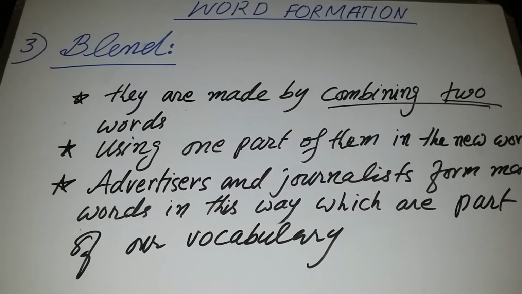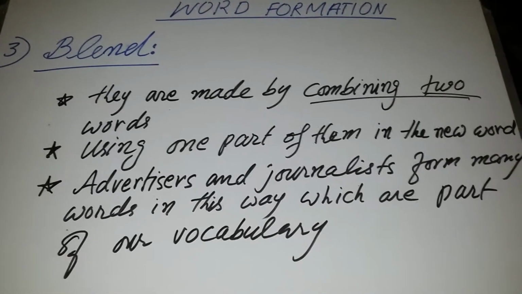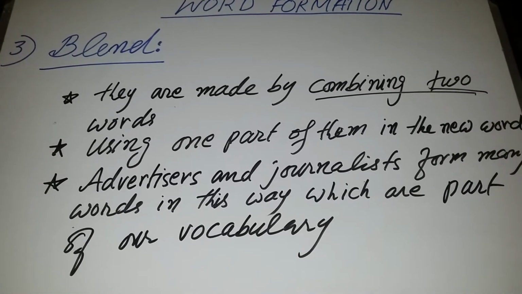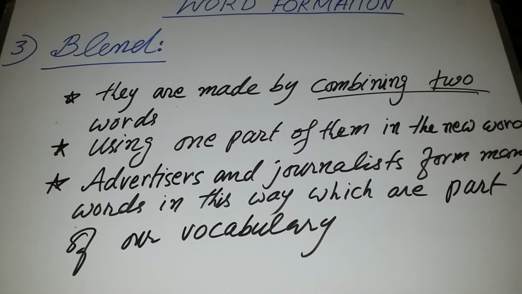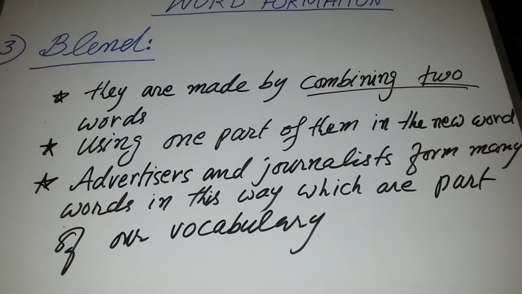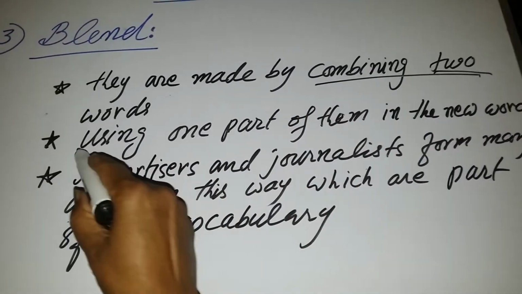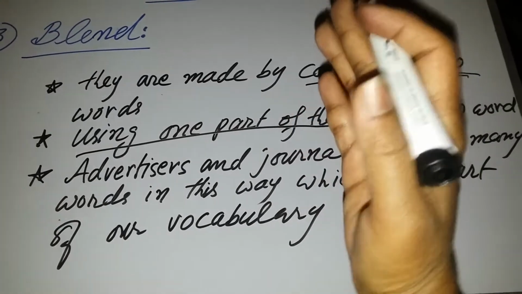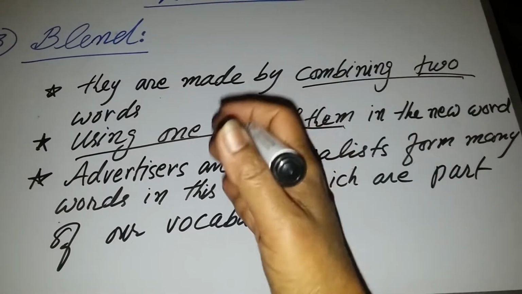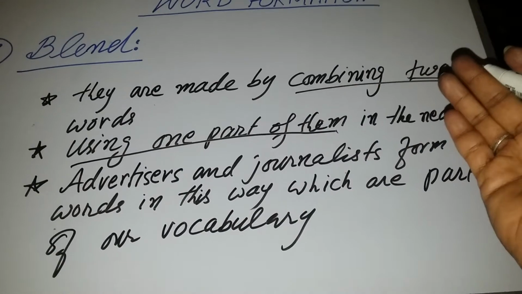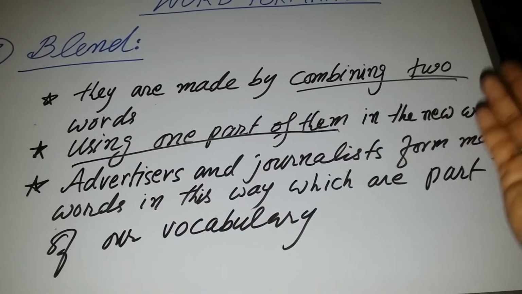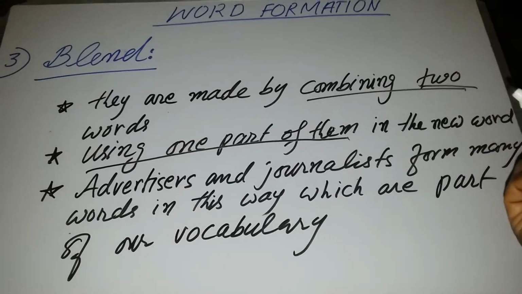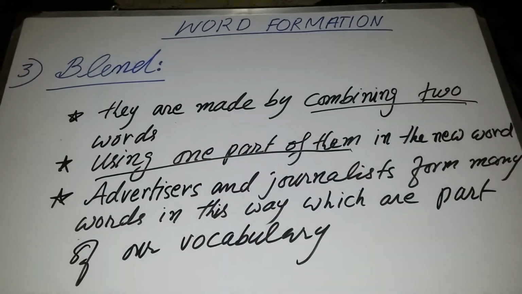But how are the two words combined? Not like compound words. This is a different way of combining two words in blends, using one part of each of them in the new word. If there are two words, we will take one part from the first word and another part from the second word, and we will create a new word. I will tell you in examples.